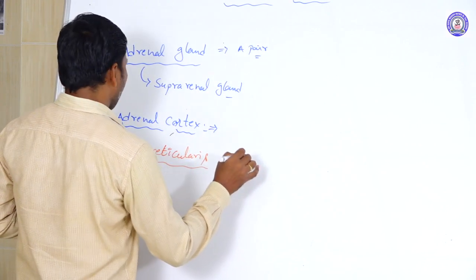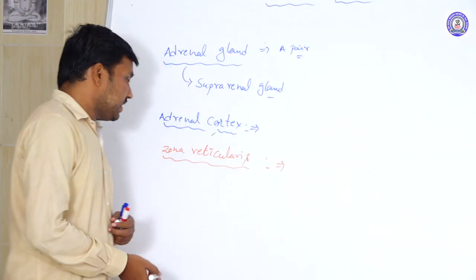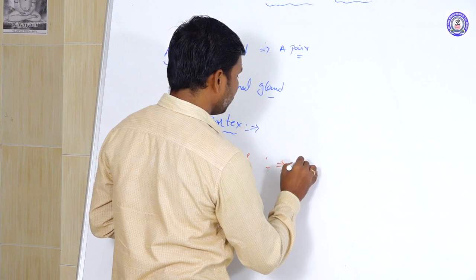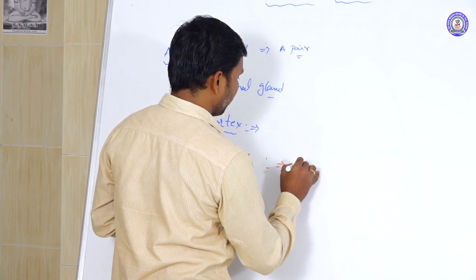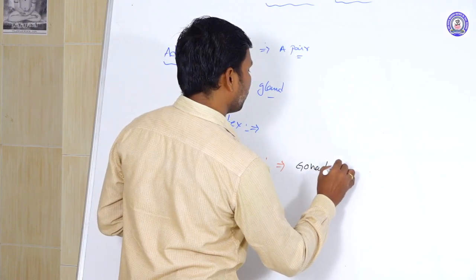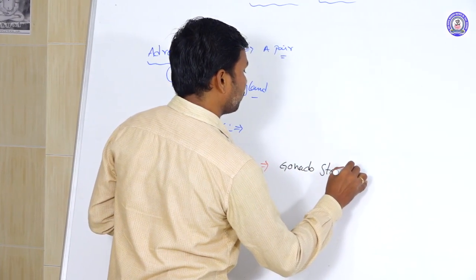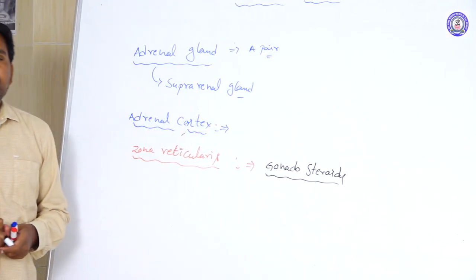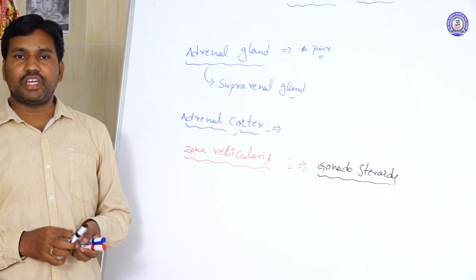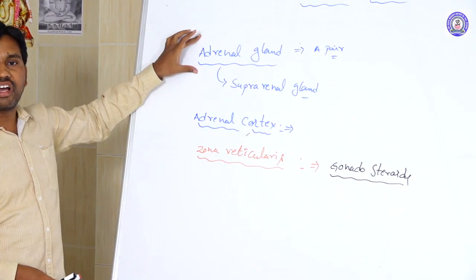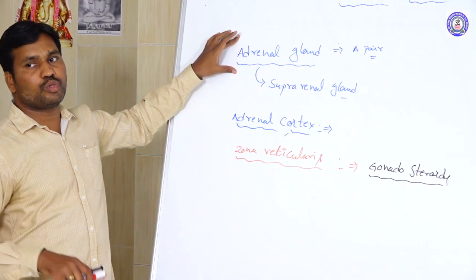Here the zona reticularis produces the gonadosteroids. Actually the secretions of the adrenal gland are all steroid hormones only.